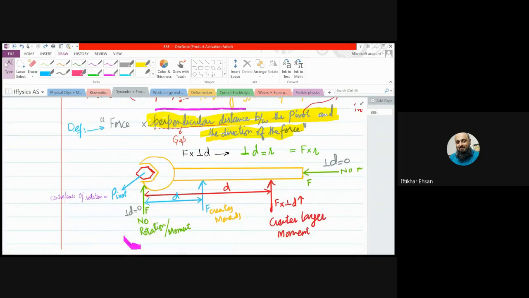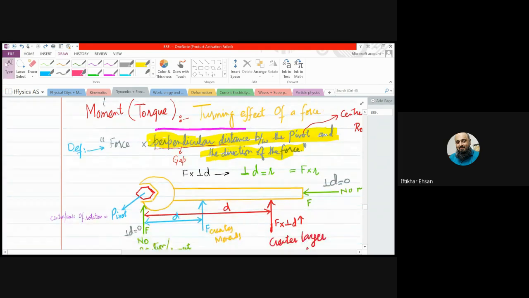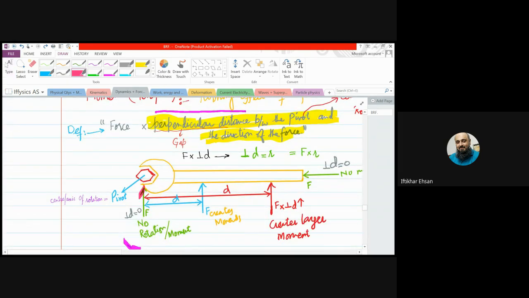Now, what we see, if this is a nut and the center of the nut is the pivot, if you apply the force using this spanner in this direction, without being scientific, tell me, will the nut be rotating? Yes or no? No. No. Why? Because the direction of force is passing through the pivot.